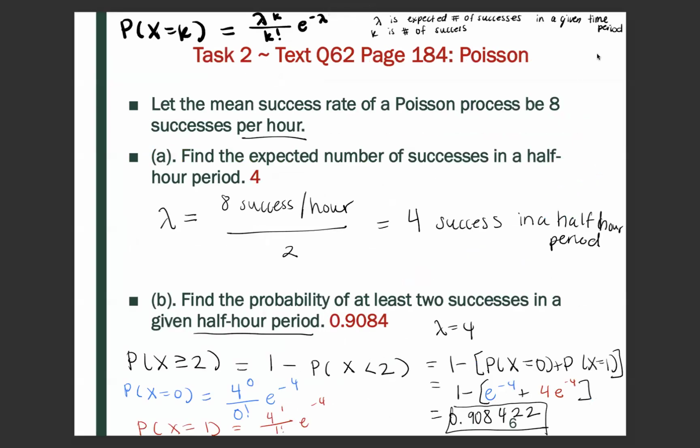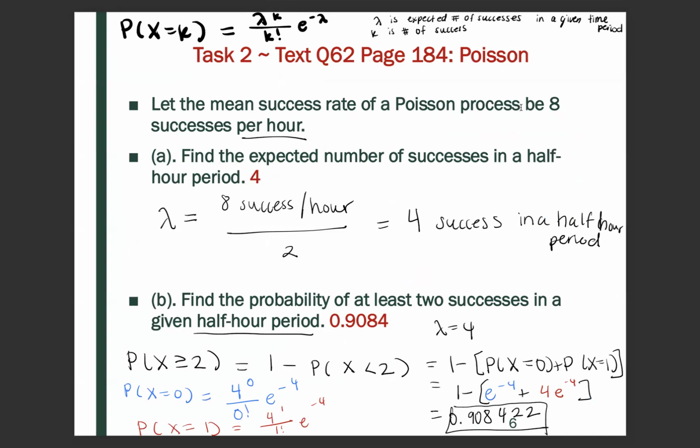Let the mean success rate for a Poisson process be 8 successes per hour. So here in the upper left-hand corner is the distribution for a Poisson. And so we want to find the expected number of successes in a half-hour period.